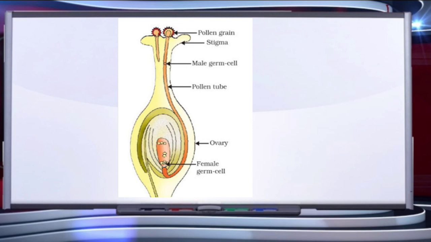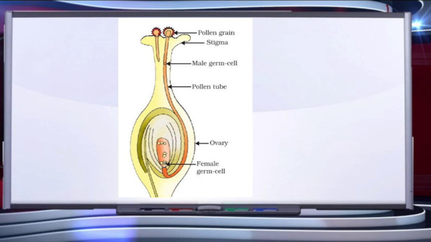The male nucleus divides into two male gametes. They may earlier divide into two male gametes in the pollen grain itself. The pollen tube elongates and finally reaches close to the ovule. It now enters the ovule and finally reaches the embryo sac. Now the tip of the pollen tube bursts and the two male gametes are released into the embryo sac. One of the male gametes migrates towards the egg and fuses with it to form the zygote. This process is called syngamy.